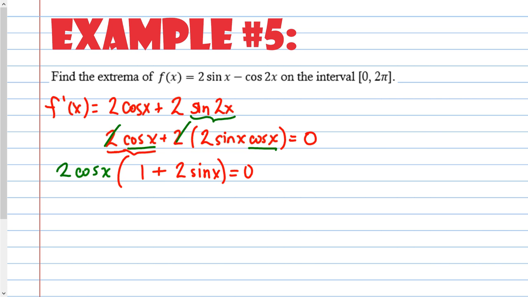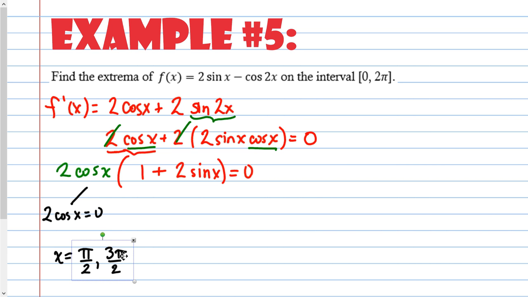Take the zero product property, and so 2 cosine x equals 0. So where is the x coordinate equal to 0, or what angle? And there's only 2 places, right? There's only 2 places that my x coordinate equals 0, and that is at pi over 2 and 3 pi over 2.